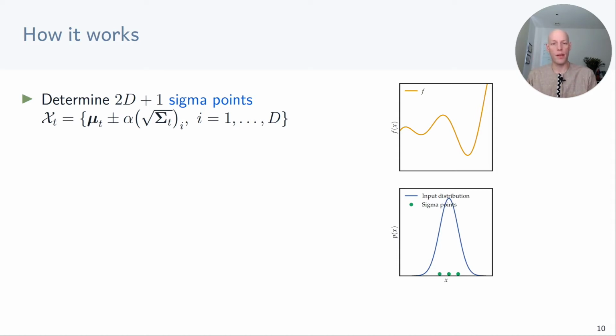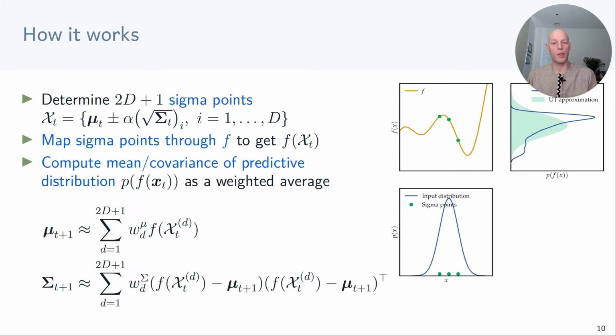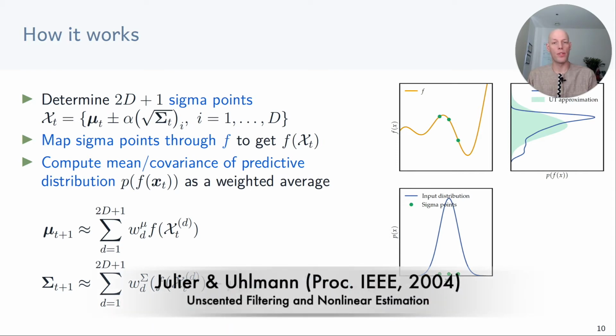Now that we have the sigma points, we can map them through the original function f and compute the mean and covariance of the predictive distribution as weighted averages. If the weights are 1 over 2d plus 1, we get the maximum likelihood estimates. But there are more sophisticated ways to set these weights.